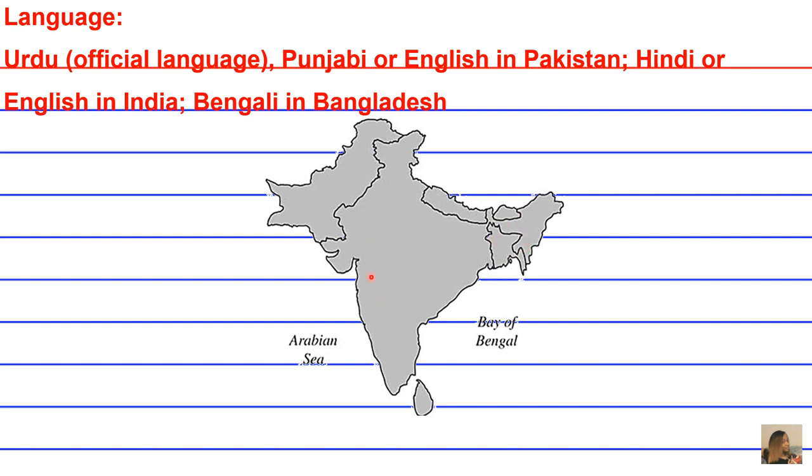So Punjabi or English in Pakistan over here, Hindi or English in India. And just to give you an example, like in matters of governing and official documents, English is India's national official language for those purposes. Okay, so that's just an example of how matters are resolved and unified through a shared language. All right.